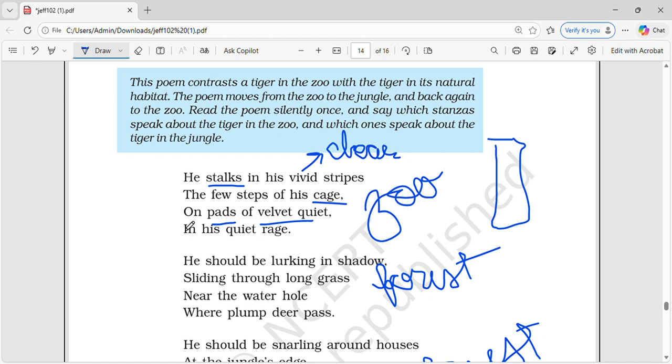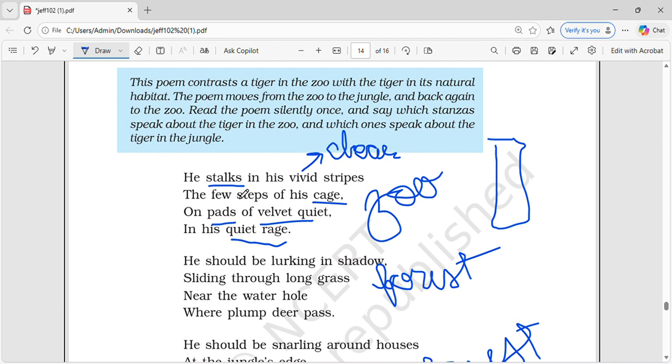So over here, he stalks on the pads of velvet. He can be seen from his clear, vivid stripes, and his cage is so small that he can take only a few steps, and the palm of his claws is actually like velvet cloth, in his quiet rage. Now, why do you say quiet rage? Quiet rage means silent anger. Okay, silent anger.